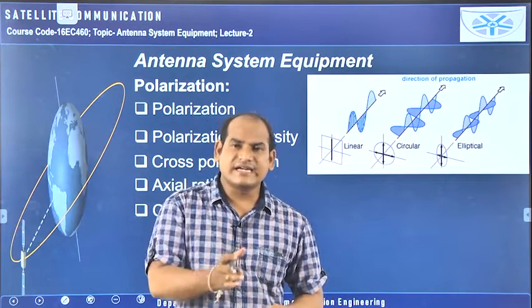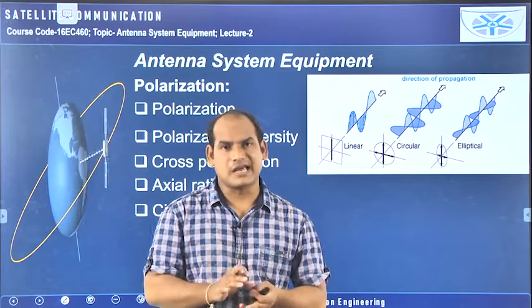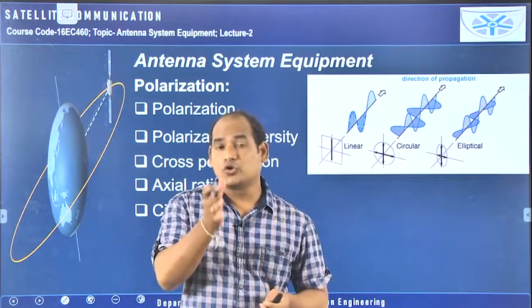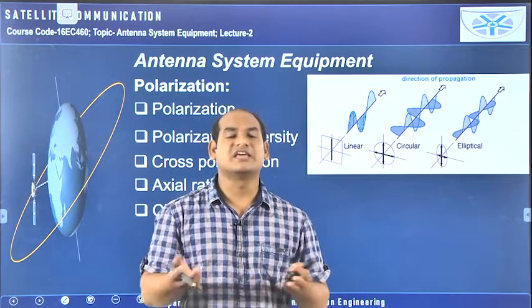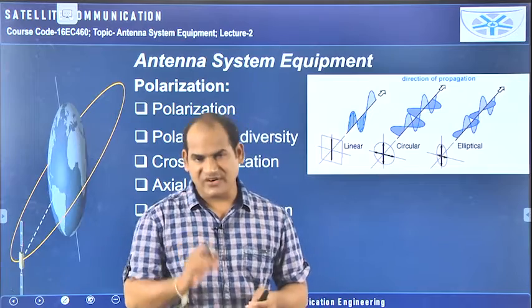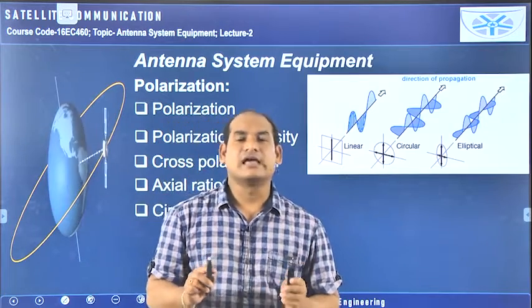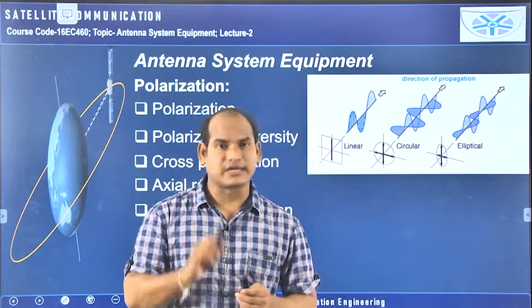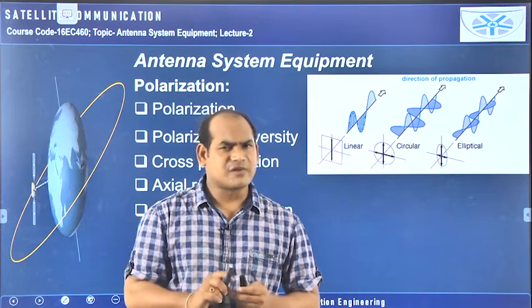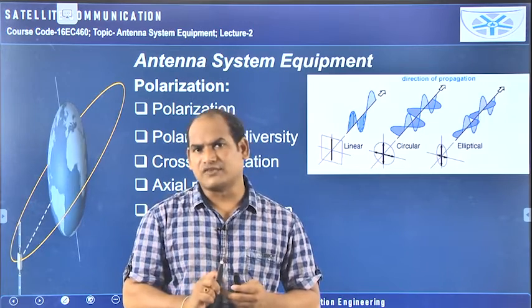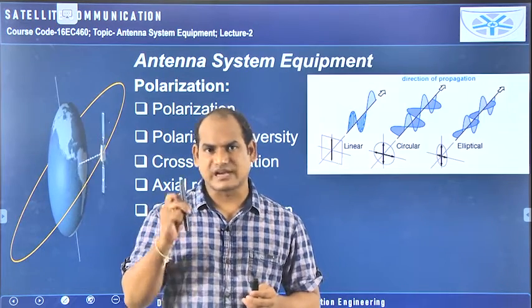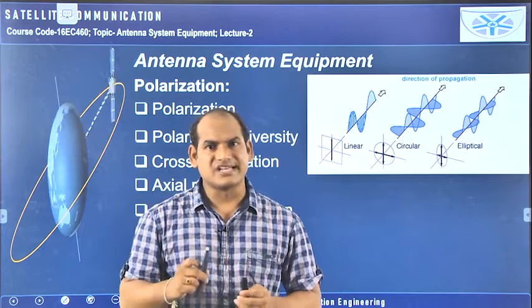Even though you have designed a good antenna, if you don't properly orient it, then there is no use. For example, I have taken two antennas, and both are vertically polarized. Polarization means the orientation of the electric field. The electric field orientation is like this. For example, it is vertical polarization.